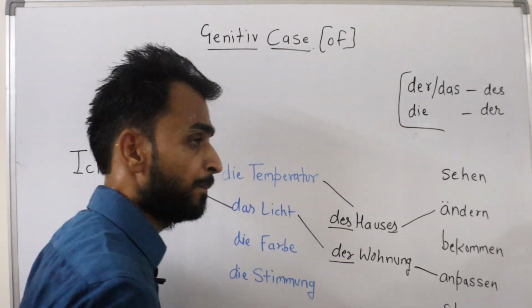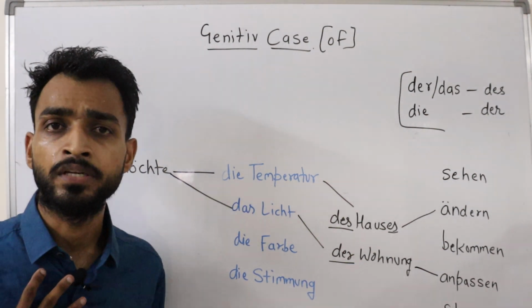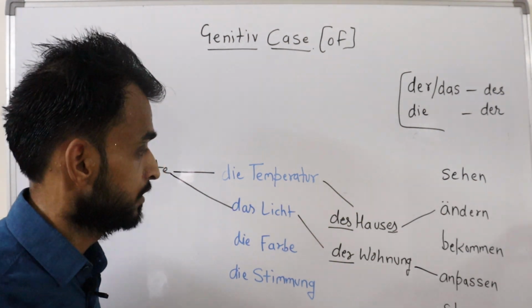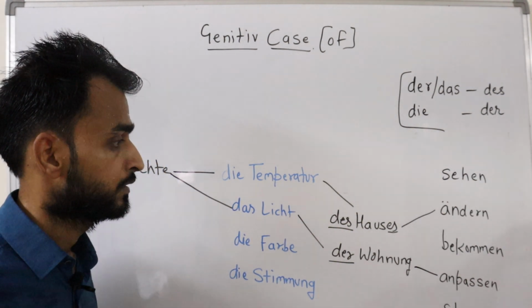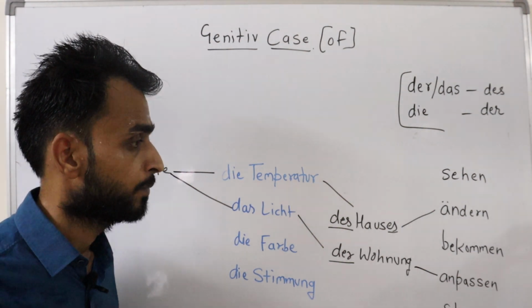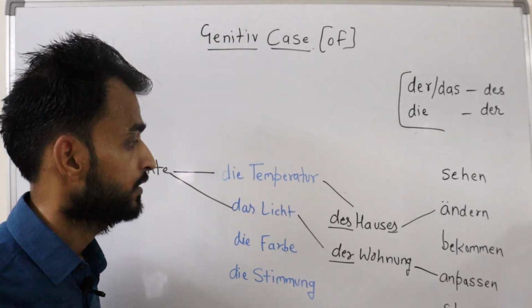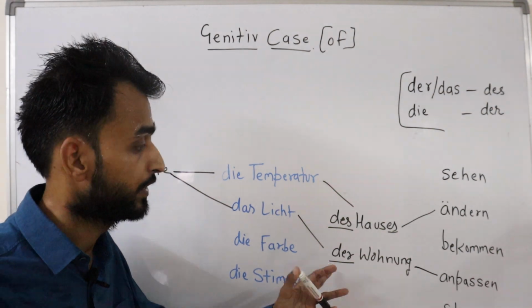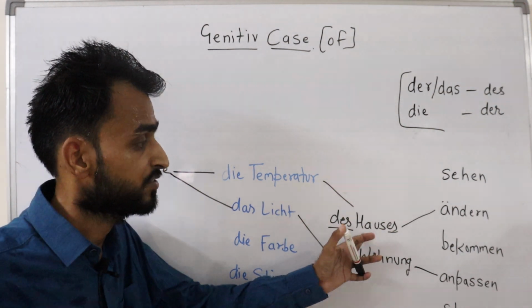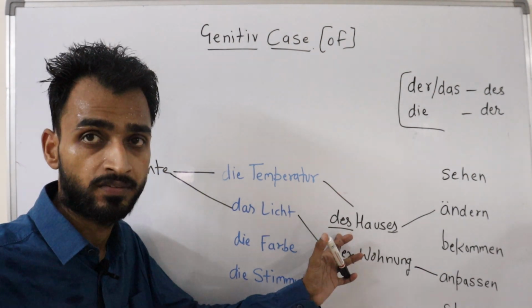anpassen means suitable according to me, to adapt, in which I can easily adapt, anpassen. So, I would like to adapt, or I would like to change or make it suitable, the light of the Wohnung. Der Wohnung means of the Wohnung. So, die changes into der and here das changes into des. This is called genitive case.